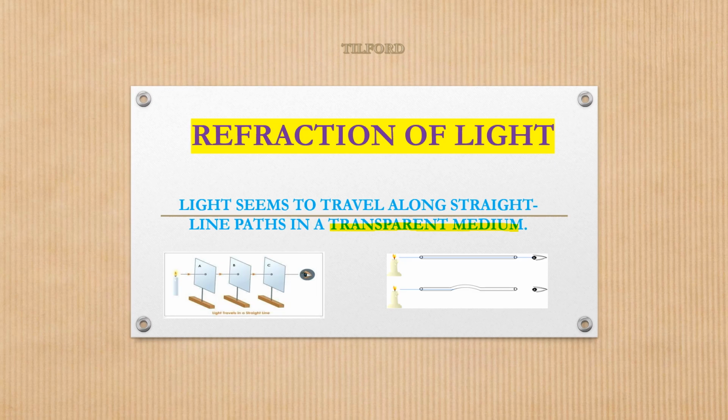These experiments concluded that light always travels in a straight line path. So that property, we call it the rectilinear propagation of the light. Based on that property of the light, one device works, that is the pinhole camera.